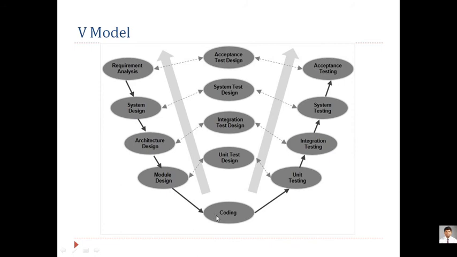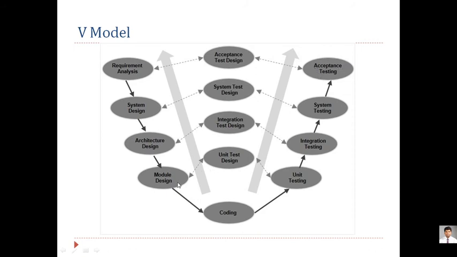At the bottom you will find coding, and after coding it enters different types of testing. Initially the first type of testing that comes into the picture is called unit testing. After that comes integration testing. After that comes system testing at the high level. And finally, when the product is sent for launching, it is sent for acceptance testing, meaning whether the product will be accepted by the customer that has tested it.